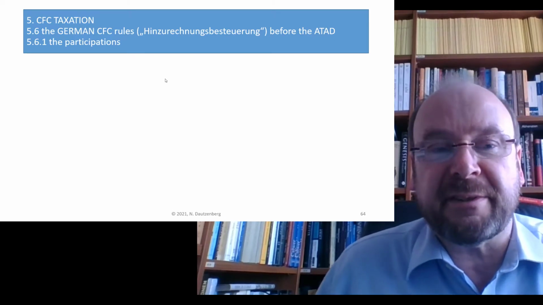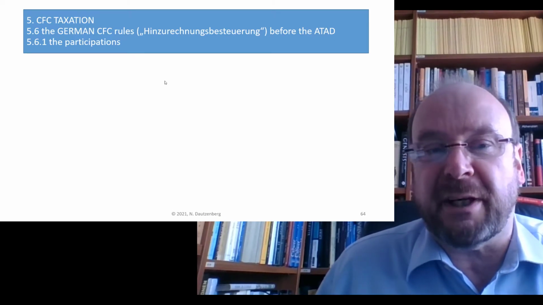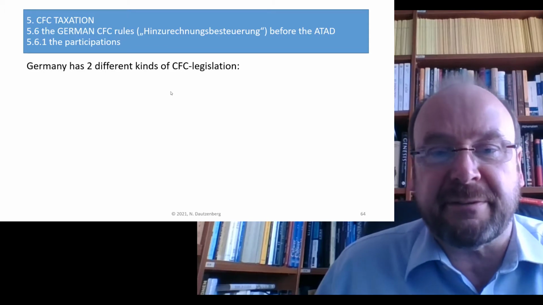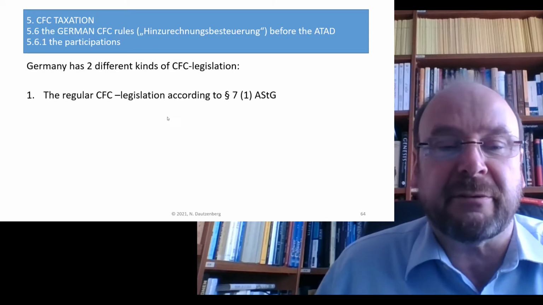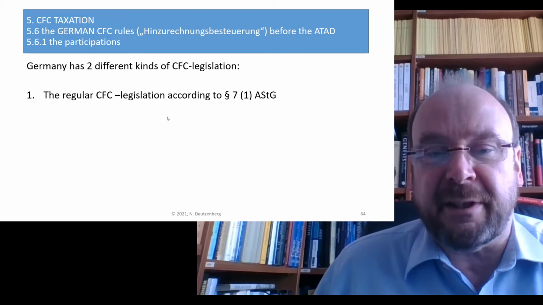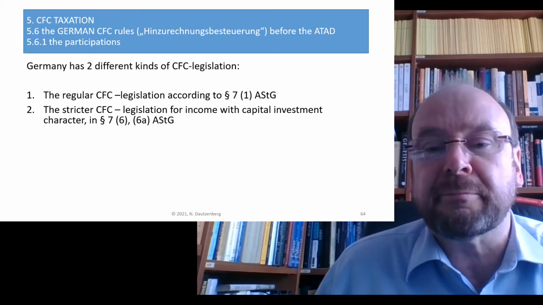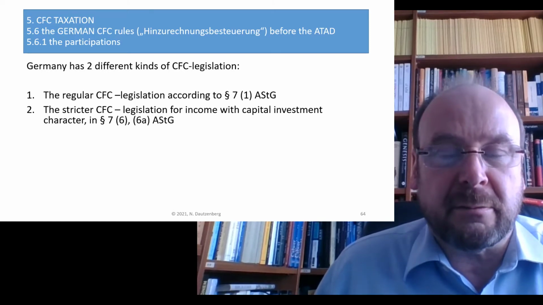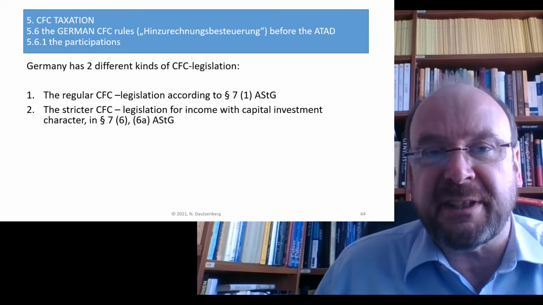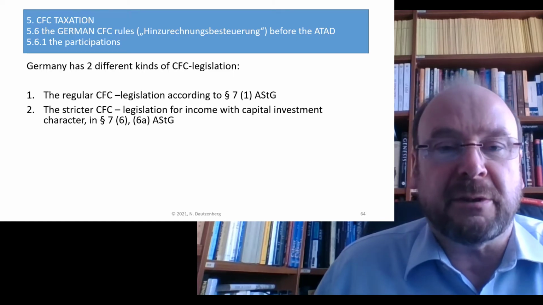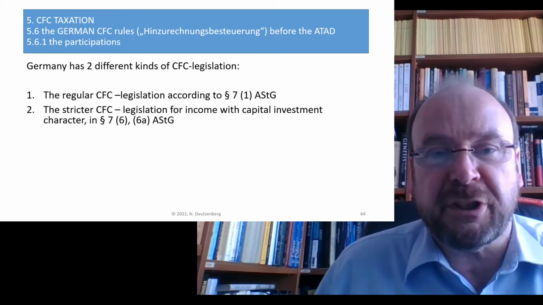What does the present German rule say about the participation quota which are needed to trigger CFC legislation? Here there are two variants of CFC legislation. First, it's a regular one that is defined in paragraph 7.1 ASTG, and it says under which circumstances you are subjected to CFC legislation if you hold a participation in a company which has passive income which is lowly taxed.